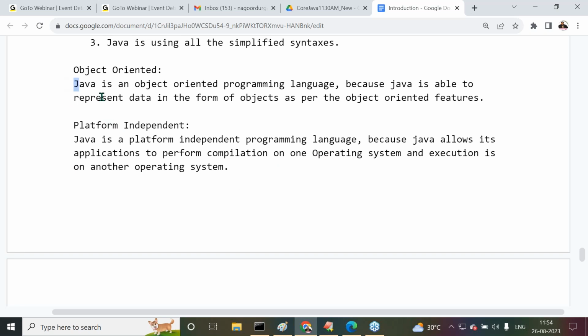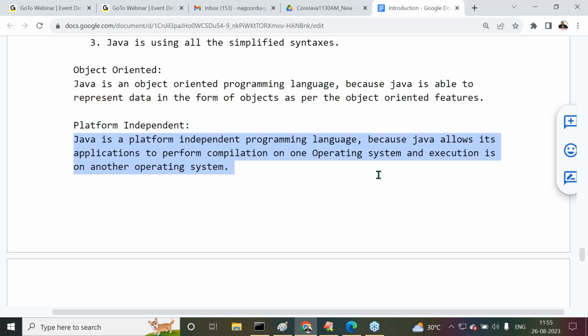Object-oriented programming language. Java is an object-oriented programming language. Why? Because Java is able to represent data in the form of objects as per the object-oriented features. Platform independent. Java is a platform independent programming language. Why?